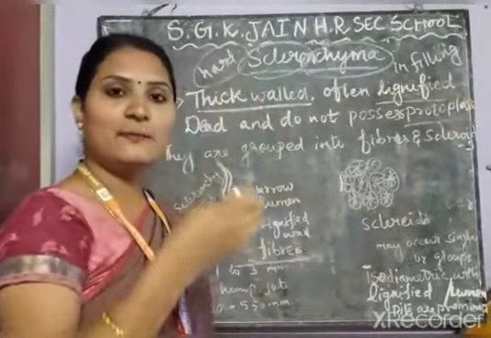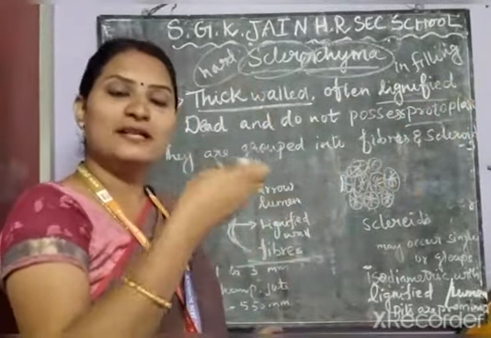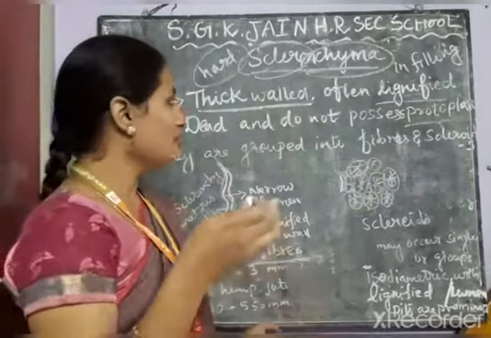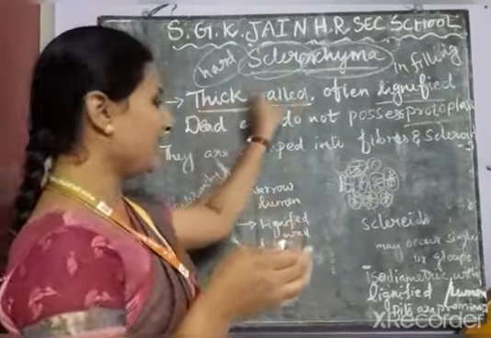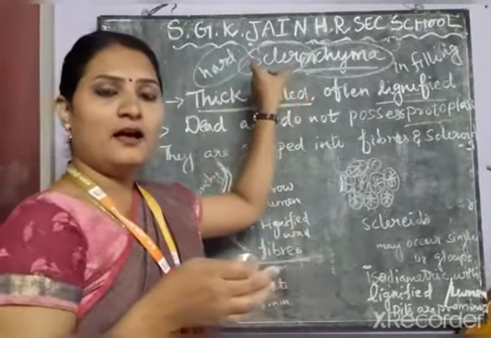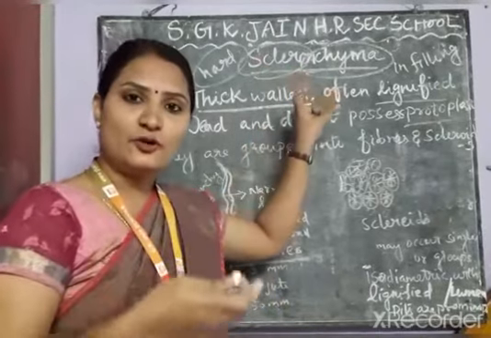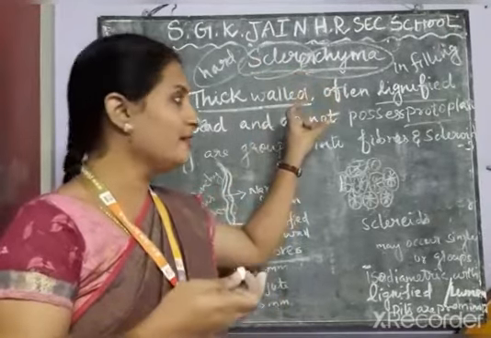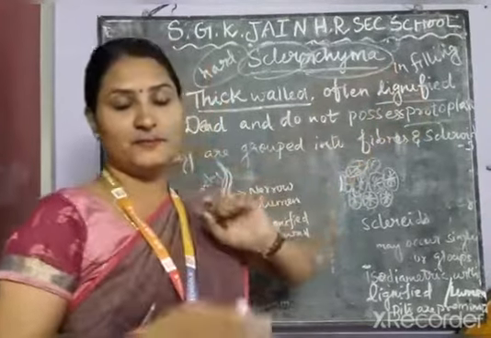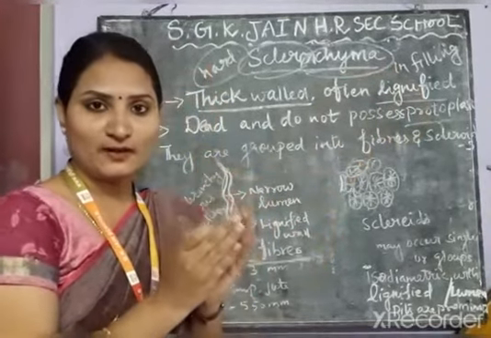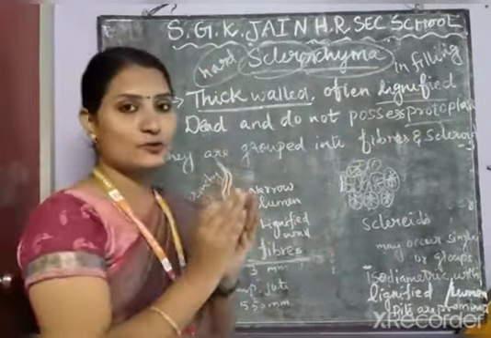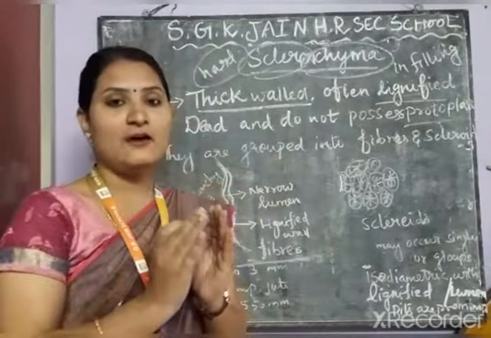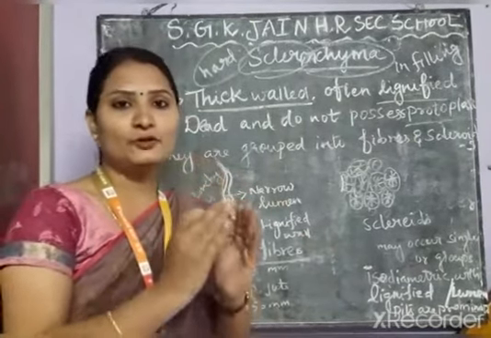Lignified means becoming rigid, becoming a woody substance. Because of the deposition of a substance called lignin, these sclerenchyma tissues have thickened walls, which give support to the plants.